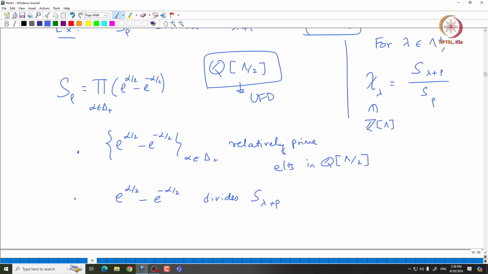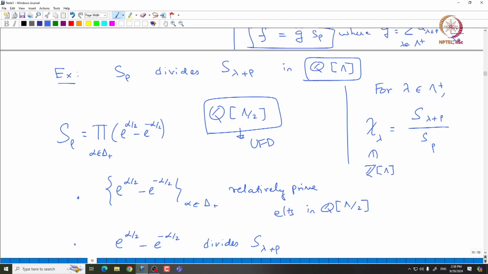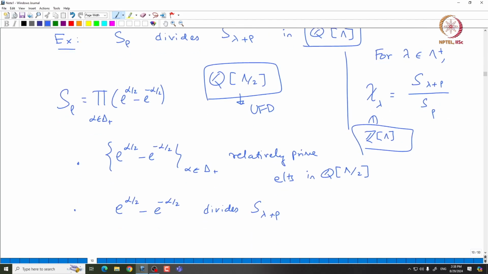So, this proves that the ratio must be inside Q bracket lambda by 2, but you can compare the coefficients and then immediately see that the ratio must lie inside Z bracket lambda. I will leave it to you to think about it. Anyway, we are going to prove the character formula, so the character formula also tells you that this is true.